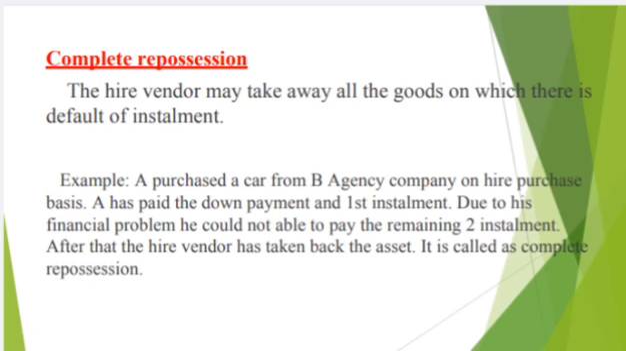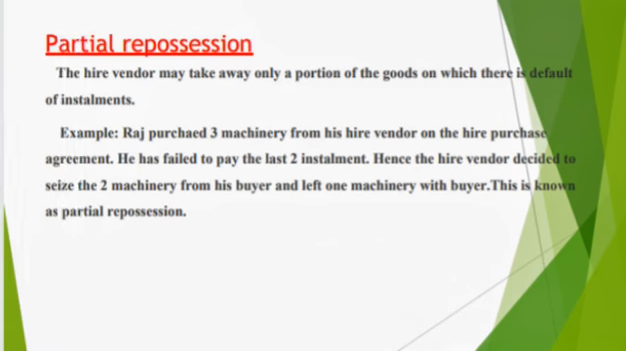Next, we are going to see partial repossession. Under partial repossession, the hire vendor may take away only a portion of the goods on which there is default of installment. For example, Raj purchased 3 machines from his hire vendor on a hire purchase agreement. He has failed to pay the last 2 installments. Hence, the hire vendor decided to seize 2 machines from his buyer and leave one with his buyer. This is known as partial repossession.